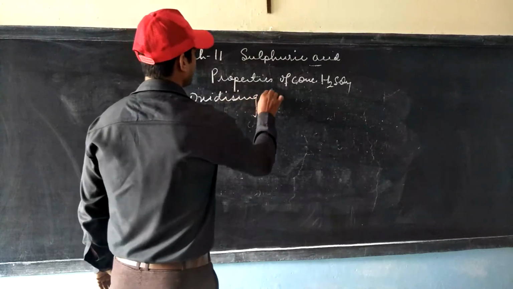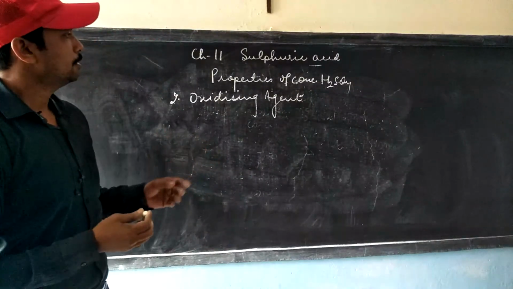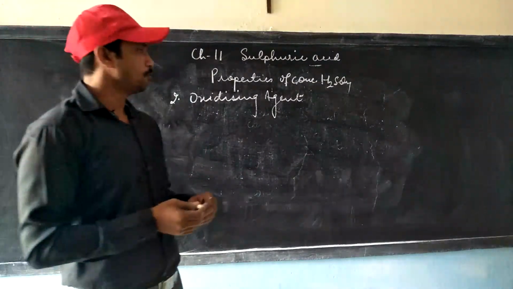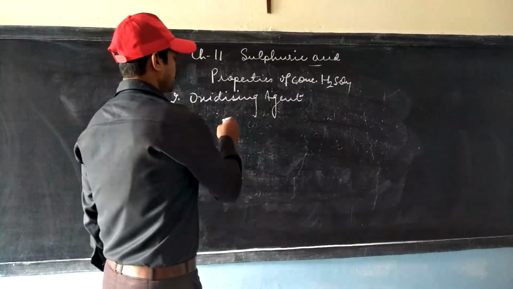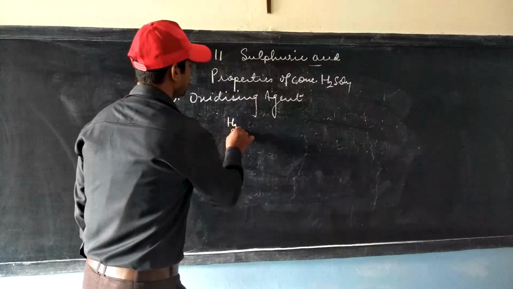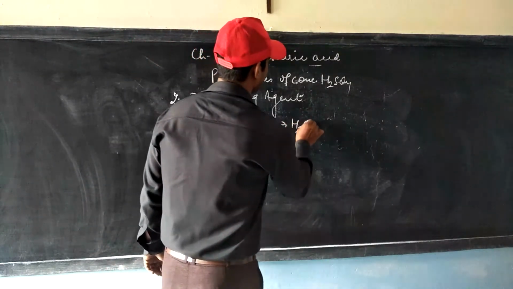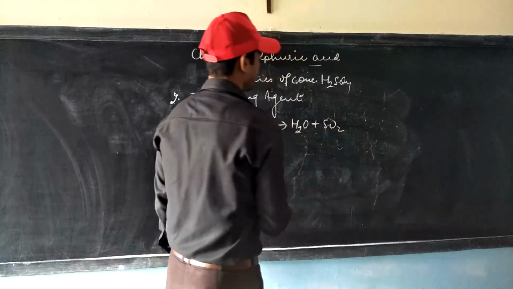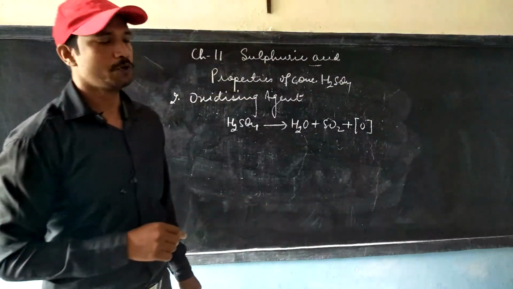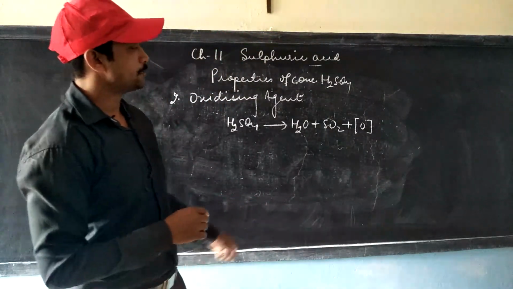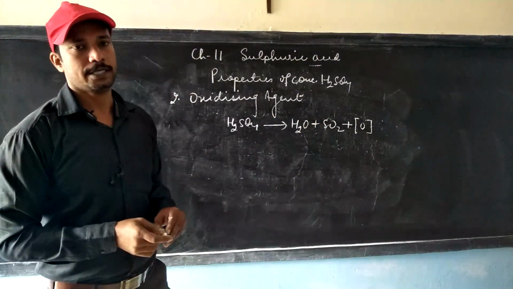The reason behind conc sulfuric acid showing oxidizing property is the formation of nascent oxygen during its decomposition, because sulfuric acid decomposes to give water and sulfur dioxide, and it is this nascent oxygen that is also produced at the same time, which is provided to the metal and the non-metals that will be oxidized.